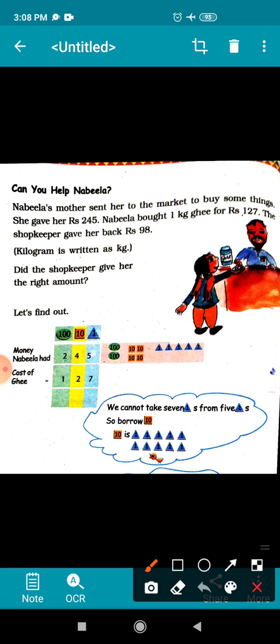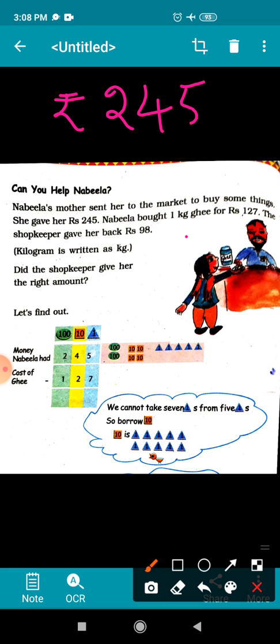Nabila's mother sent her to the market to buy some things. She gave her rupees 245. How much money did Nabila's mother give to her? Rupees 245. Correct?